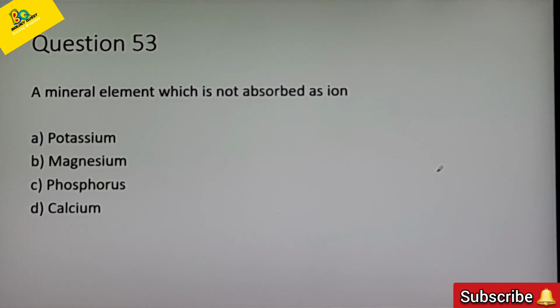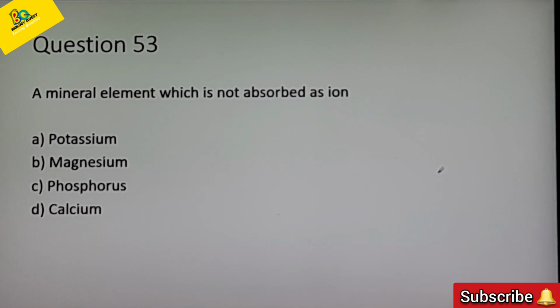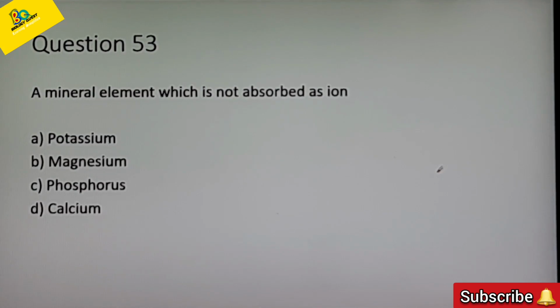Next question. A mineral element which is not absorbed as ion. Mineral nutrients are absorbed by plants either as salts or as ions. Which among the following is a mineral element which is not absorbed as ion? Options are potassium, magnesium, phosphorus and calcium. So remember phosphates, nitrates and sulfates.